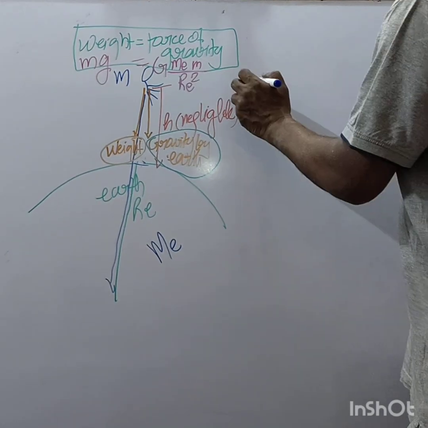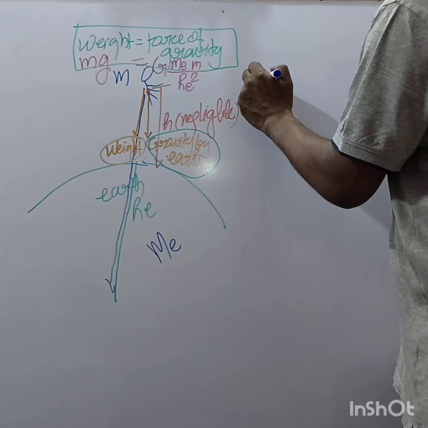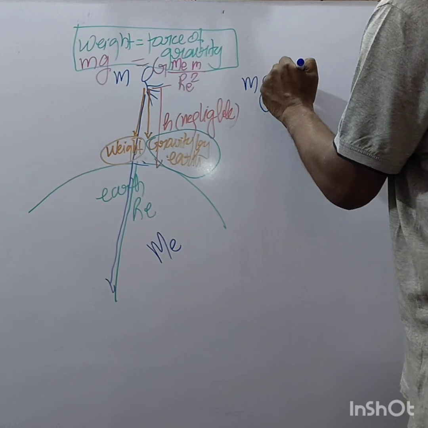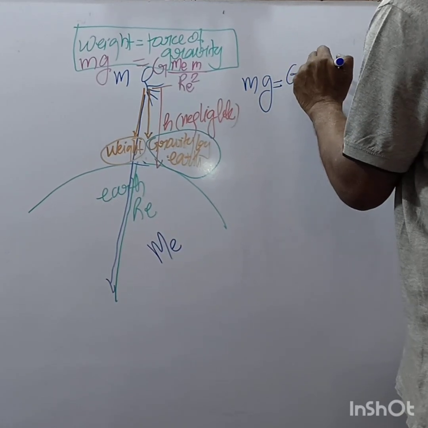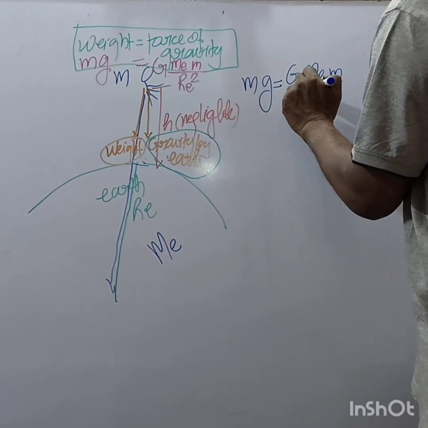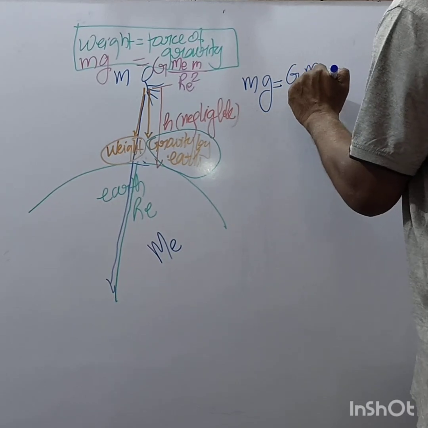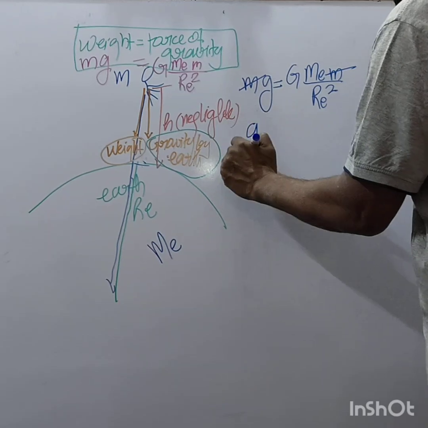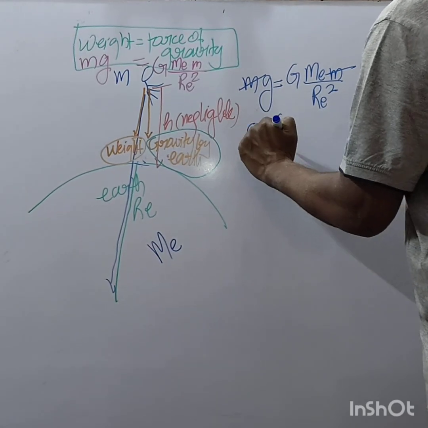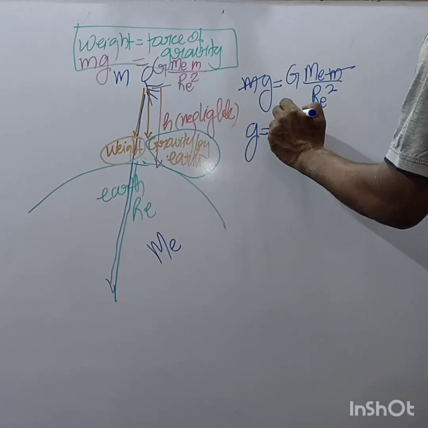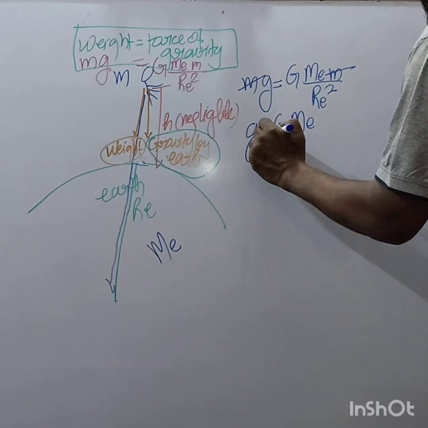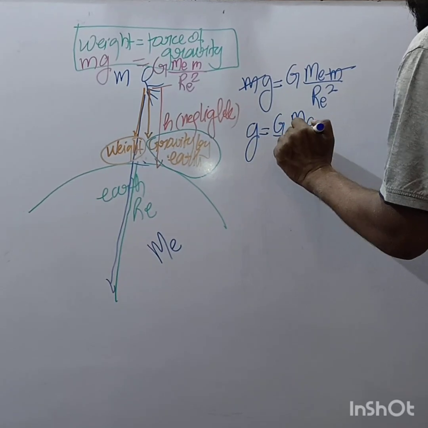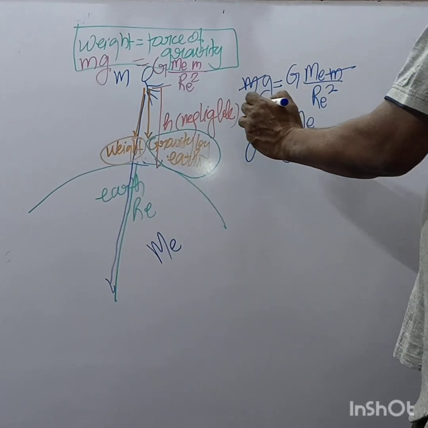So you get mg is equal to capital G Me m upon RE square. So this m and m cancel out. So g is equal to capital G Me upon RE whole square.